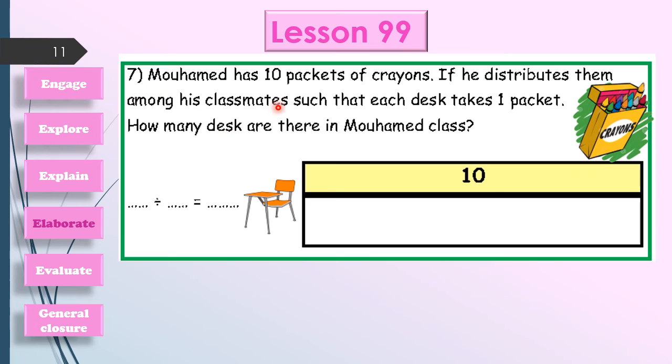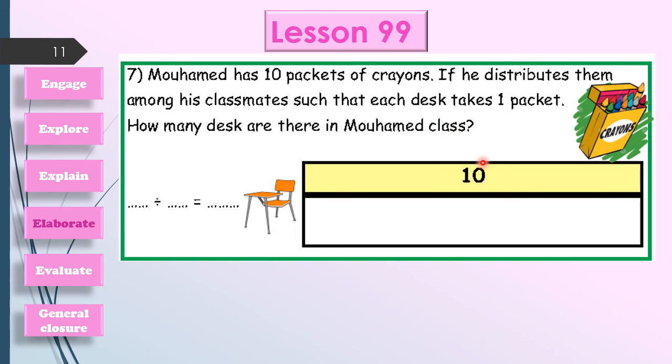Let's go to another exercise. Muhammad has 10 packets of crayons. Here we have 10 packets of crayons. If he distributes them among his classmates, such that each desk takes one packet. Then we have some classmates, I don't know the number of them, but each one will have, yes, one packet only. Then, how many desks are there in Muhammad's class?